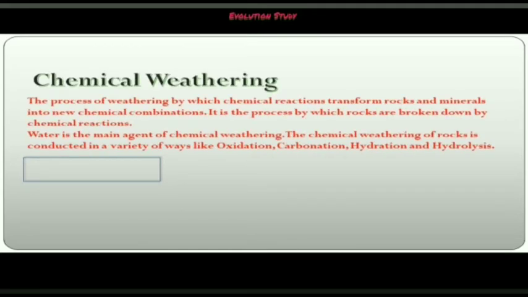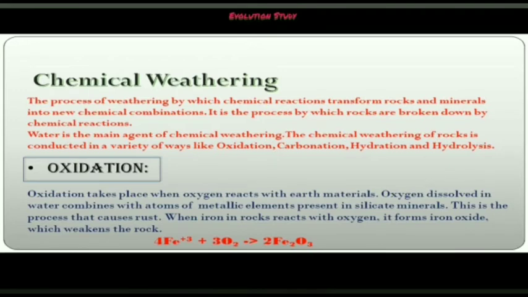Chemical weathering is the process by which chemical reactions transform rocks and minerals into chemical combinations. It is the process by which the rocks are broken down by chemical reactions. Water is the main agent of chemical weathering. The chemical weathering of rocks is conducted in a variety of ways like oxidation, carbonation, hydration and hydrolysis.